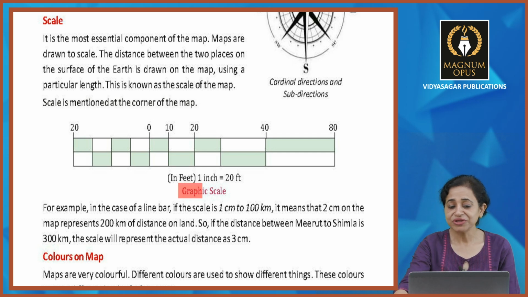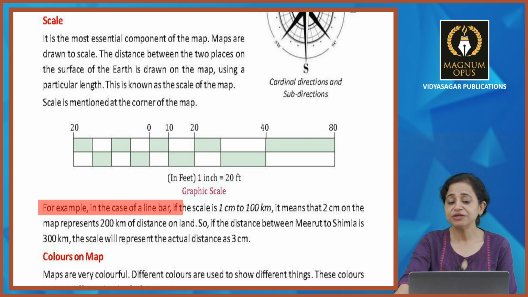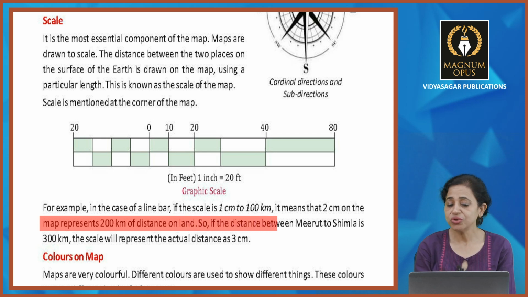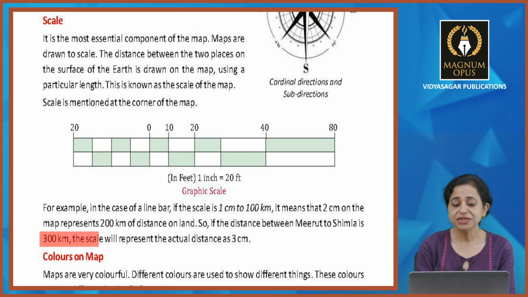So graphical scale is, for example, in case of a line bar, if the scale is 1 centimeter to 100 kilometer, it means that 2 centimeter on the map represents 200 kilometer of distance on land. So if the distance between Meerut to Shimla is 300 kilometer, the scale will represent the actual distance as 3 centimeter. Right?